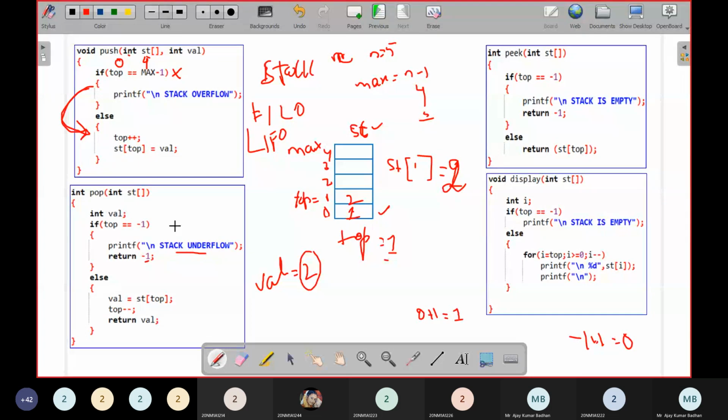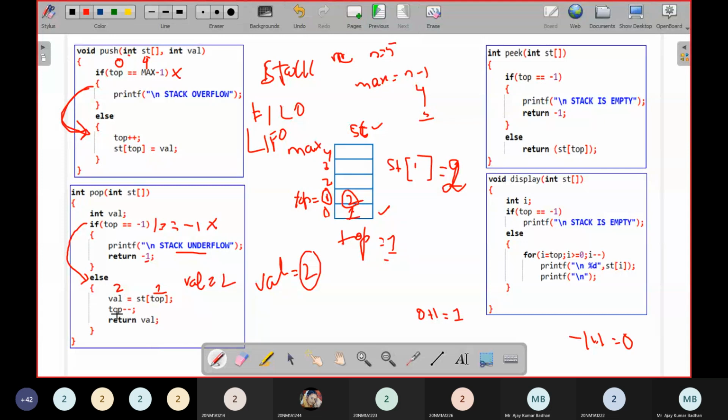So if you see here, top equal to minus 1. Top is right now pointing to which location? 1. Is 1 equal to minus 1? This time the condition failed. What do I have to do? I simply skip from here and come to the else part. Value equal to st of top. Top is pointing to index 1, so st of 1 consists of the value 2. That 2 I'm assigning to this value, so value equal to 2.